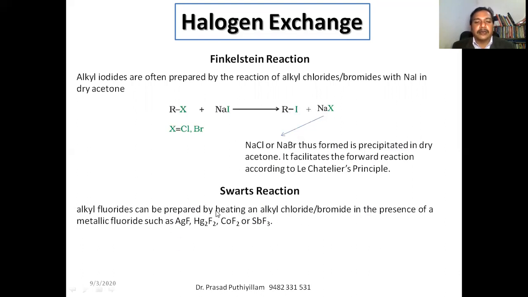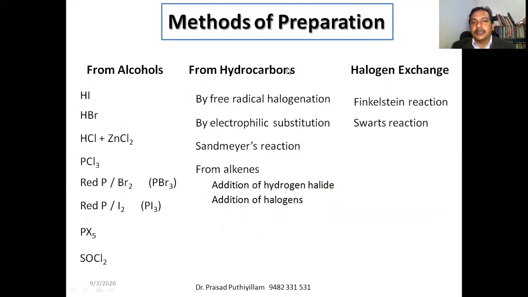Swarts reaction, I said already that alkyl fluorides or fluoroalkanes are prepared mainly by Swarts reaction, in which the alkyl chloride or alkyl bromide is treated with a metallic fluoride such as silver fluoride or Hg2F2 or CoF2 or SbF3 to get the corresponding fluoroalkane. So these are the different methods to get the haloalkane, not hydrogen halide.